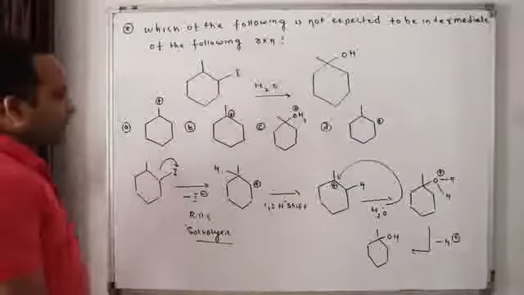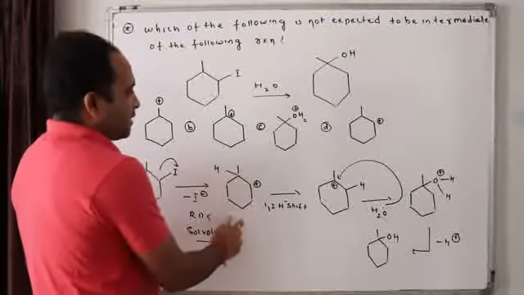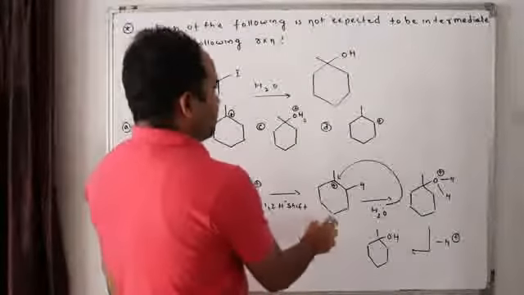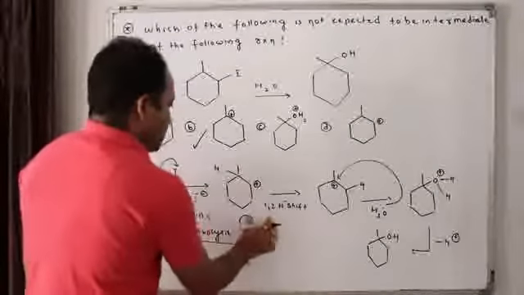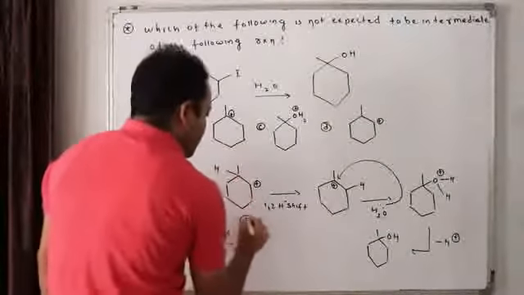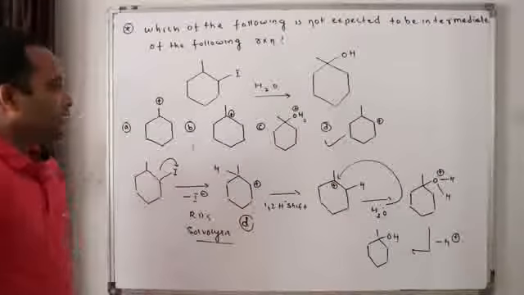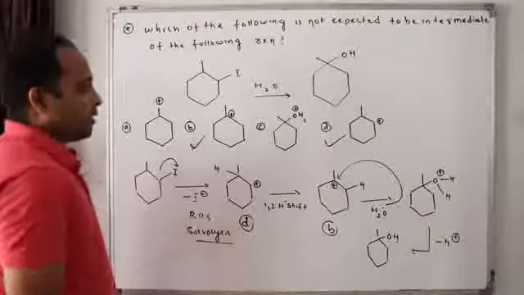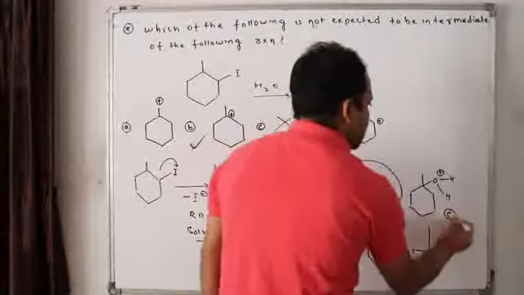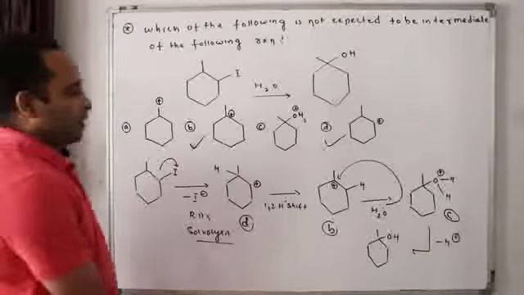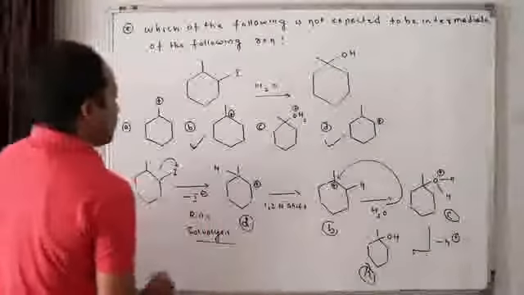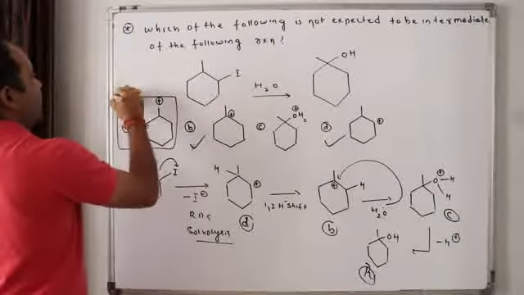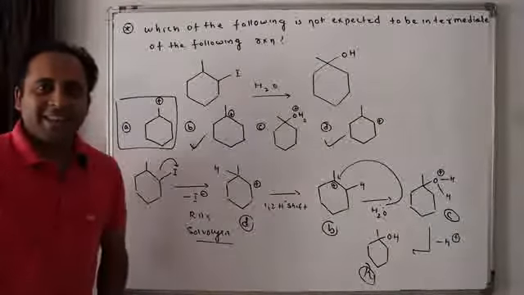Now the question is, which of the following is not expected to be an intermediate? Did you find this intermediate? Yes, this is the B. Sorry, this is not B, this is the D intermediate, D is done. Now did you find this intermediate? This is B. Done. Now this intermediate is C, isn't it? Now this is the product which is not formed. Which of the following is not expected? So A is not expected and A is the answer of this question. Easy? Can I go for the next question?